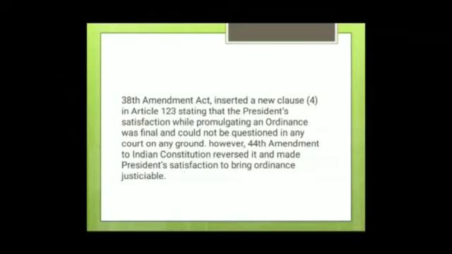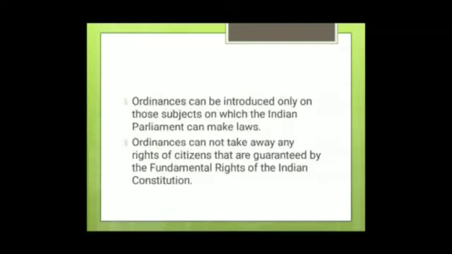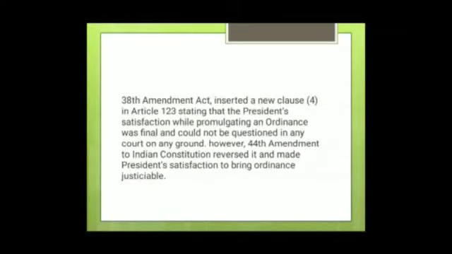Till now, there have been no cases in the Supreme Court on repromulgation of ordinances by the President, but there is the judgment of the Supreme Court in the DC Wadhwa case. Do read it. It is extremely important. Now, what happened in the case?